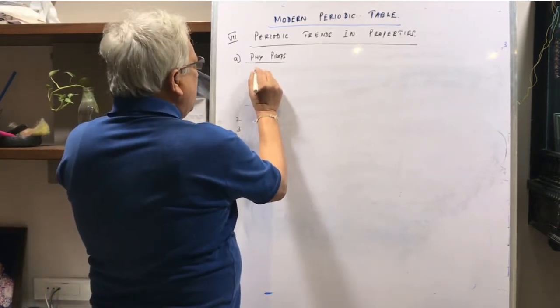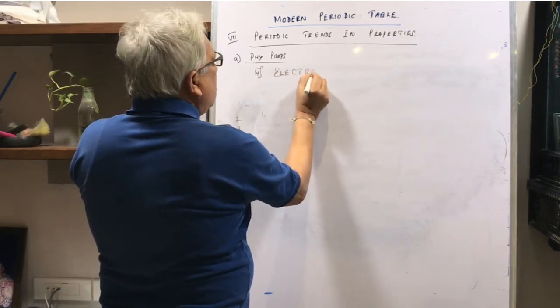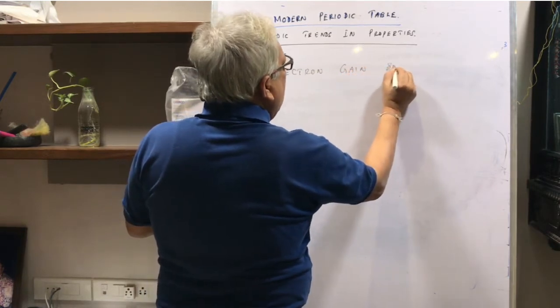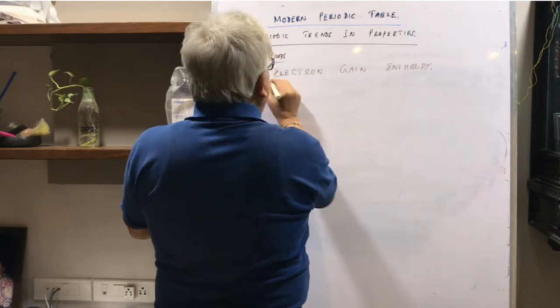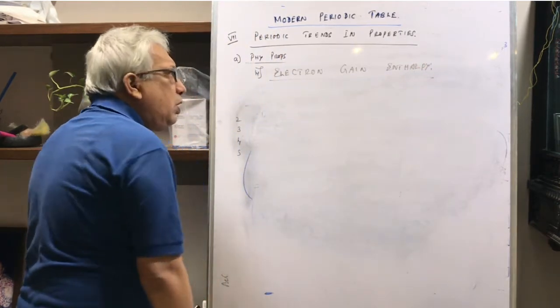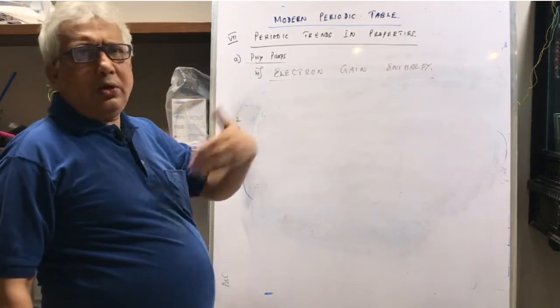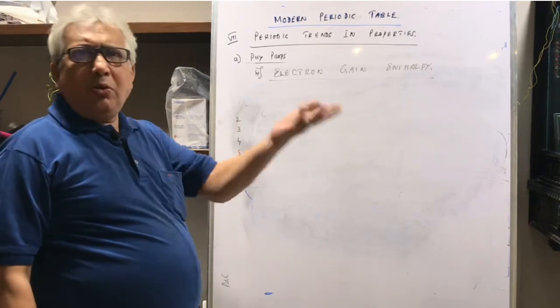It's very simple. Electron gain enthalpy. Enthalpy is energy actually. Okay, anything which is measured in terms of heat energy is called as enthalpy. So usually we measure energies in terms of heat energy because that is the most common form of energy.